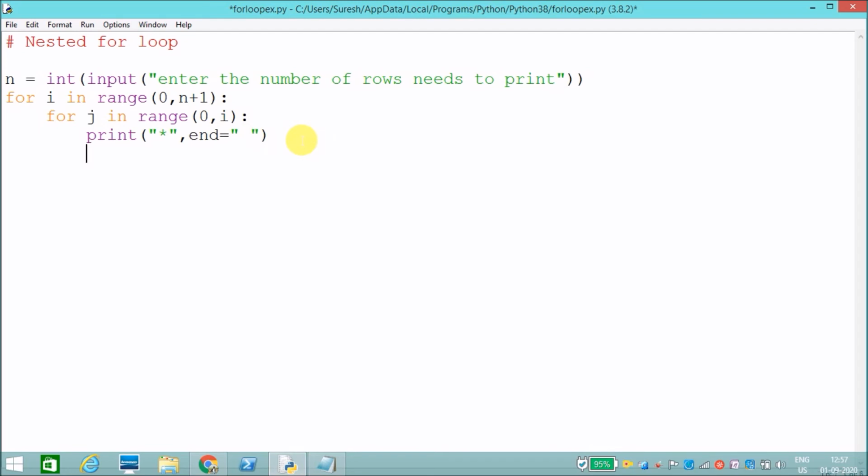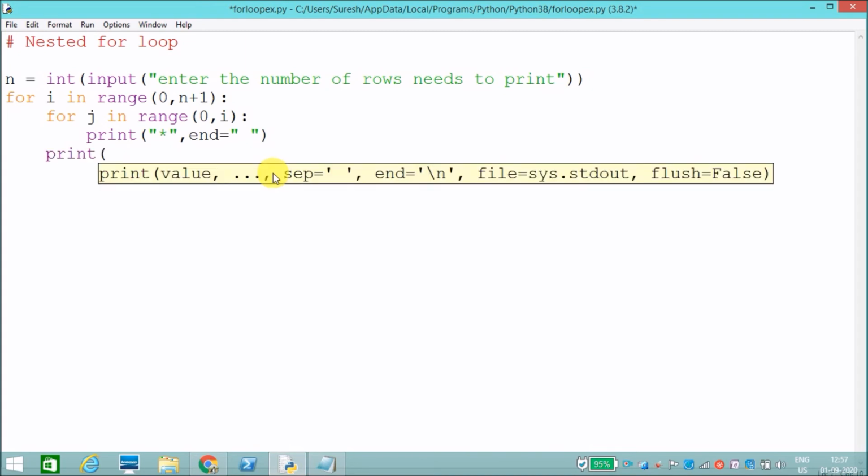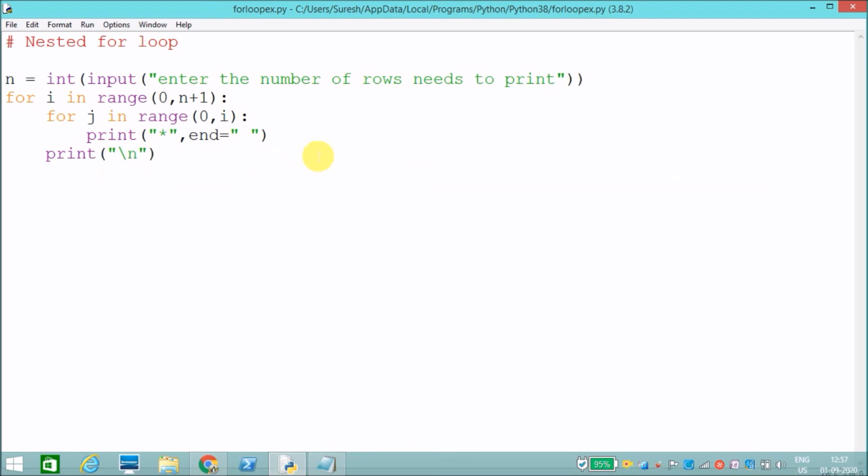Next, after printing each row, I need to come to the next row, right? For that I need to use the new line character. That's why after printing each row I need to print a new line. Now I will execute this one.